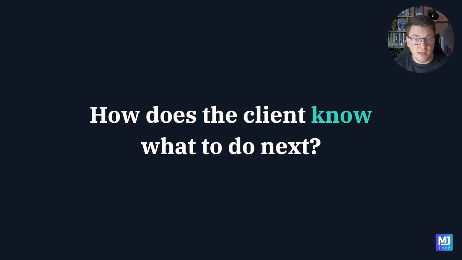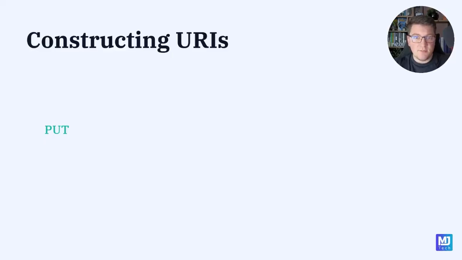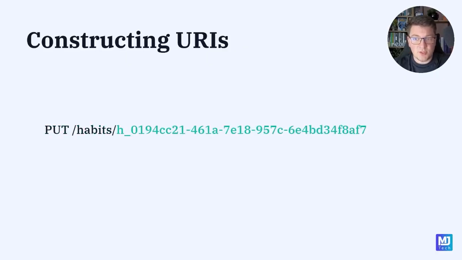Whoever is developing the client application will need to obtain knowledge about our API to be able to construct a request to send to our API. Let me illustrate this with an example. Let's say that the client wants to send a request for updating the habit. For example, we are exposing a put endpoint for archiving a habit, and then here's all of the information that the client needs to know in order to construct a valid request. First, they need to know that they should use the put HTTP method. Then they need to know the resource name, which is the habits, and they also need to know how to append the resource identifier that's returned in the response.